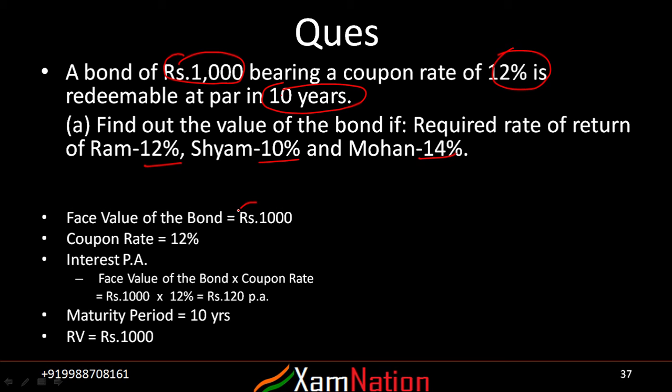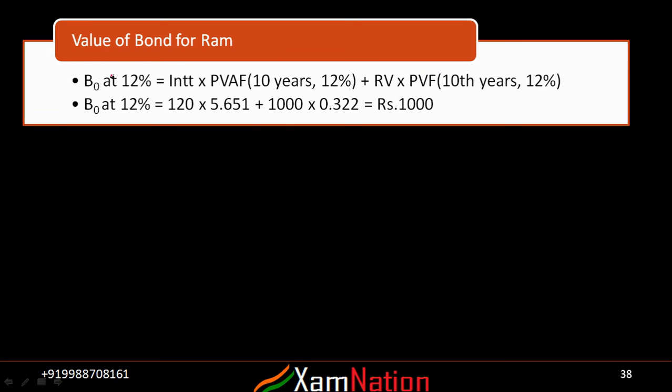So the face value is 1000 rupees, the coupon rate is 12%, which means the coupon payment is 120 rupees per annum. Maturity is 10 years, and redemption value is 1000 here. So if I calculate the value for each of these persons, for example for Ram, I have taken 12% as the discount rate, and if I calculate the present value of 120 and the redemption value of 1000 rupees, the present value of the bond would be 1000 rupees.